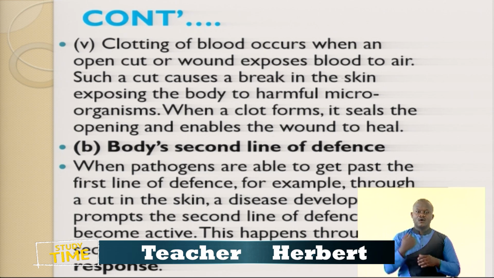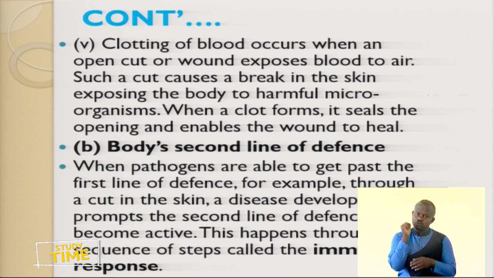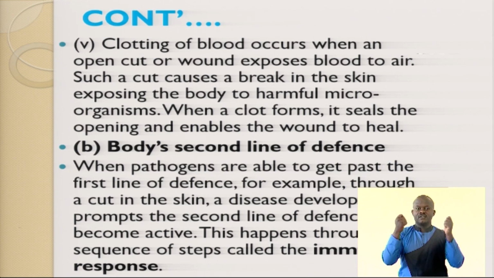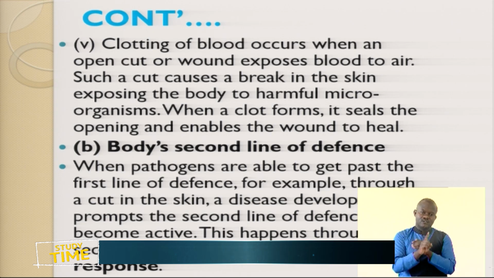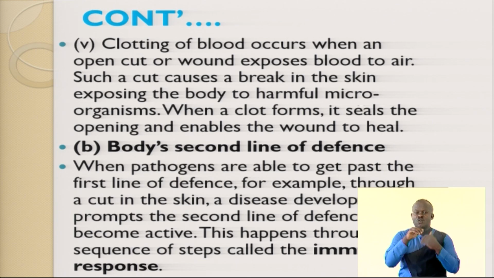We have clotting of the blood that occurs when an open cut or a wound exposes blood to air. When it is exposed to air, such a cut causes a break in the skin, exposing the body to harmful microorganisms. So this is what you call clotting of the blood. We try to prevent any microorganism from entering into the body. So when a clot forms, it seals the opening and enables the wound to heal.